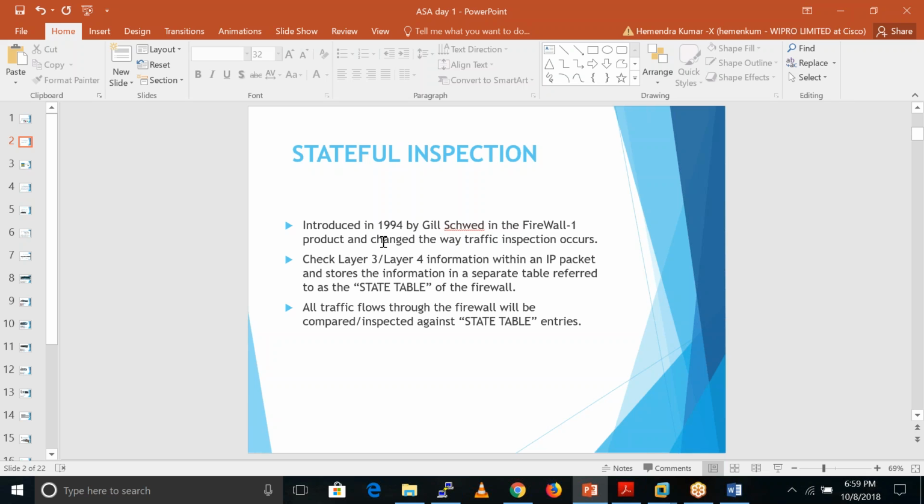So the ASA firewall provides stateful inspection. That is the guy Gil, who invented stateful inspection in 1994. So what is the meaning of stateful inspection? As I told you, it basically saves the layer 3 and layer 4 information within an IP packet and stores that information in a separate table referred to as a session table.